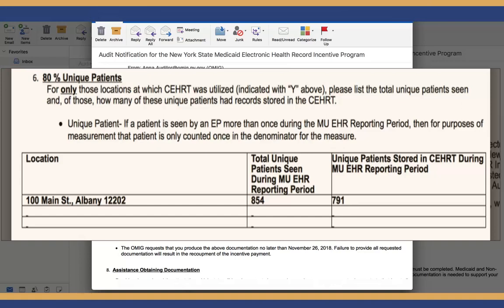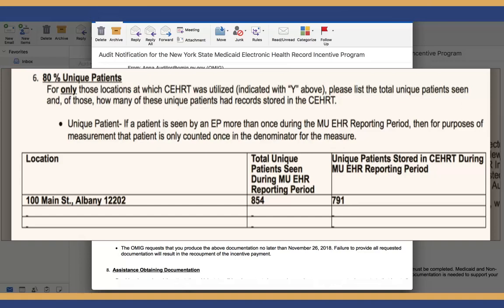In the middle column, enter the number of unique patients seen by the provider at that location during the EHR reporting period. In the right column, enter the number of unique patients seen by the provider during the reporting period whose records were stored in certified EHR technology during the EHR reporting period. It is possible that these two numbers will be the same if all patients at that location had their data stored in a certified EHR.